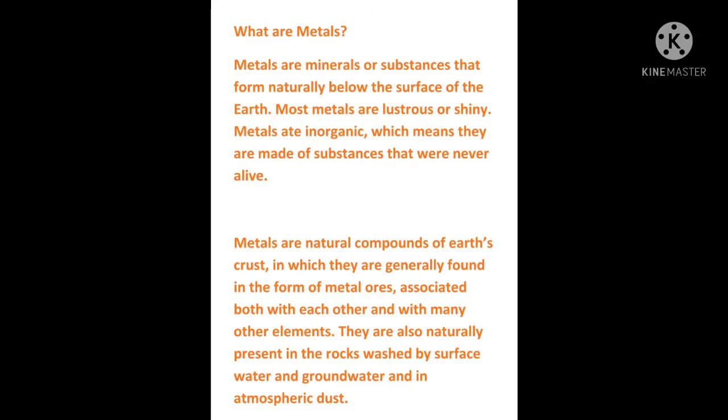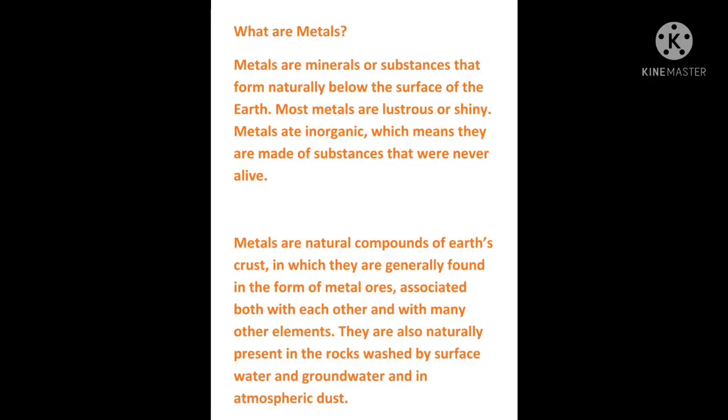Metals are natural compounds of the earth's crust, in which they are generally found in the form of metal ores, associated both with each other and with many other different types of elements.